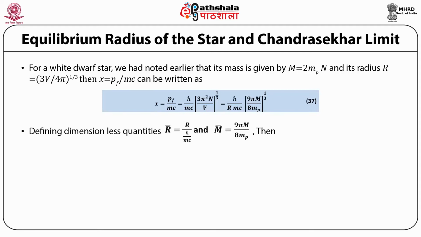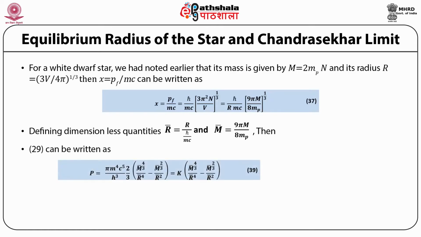Defining dimensionless quantities, R bar is equal to R / (h bar / mc) and M bar is equal to 9 pi M / 8 mp, then x is equal to M bar^(1/3) divided by R bar.